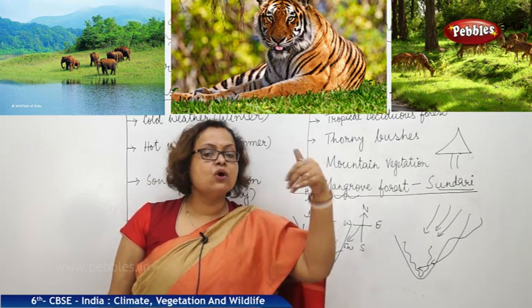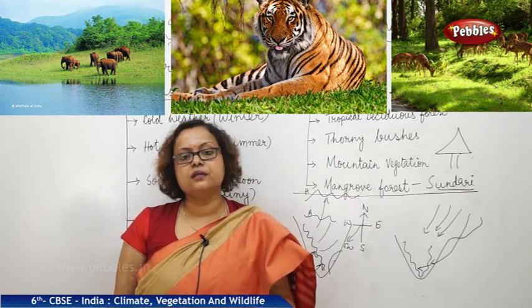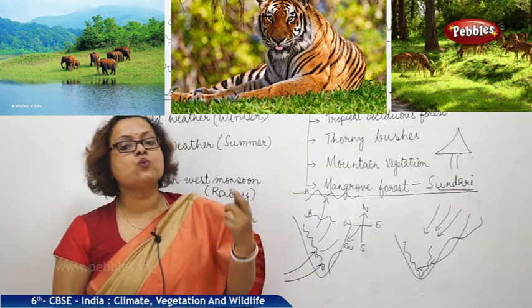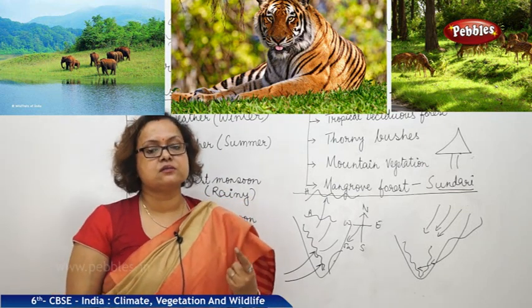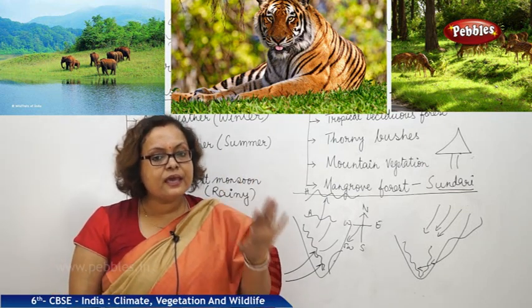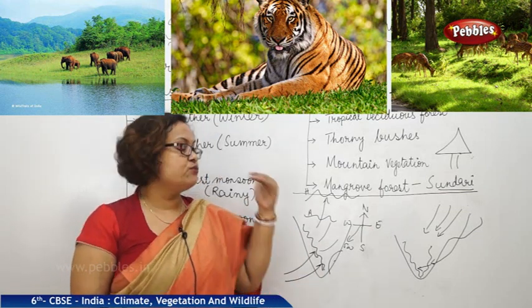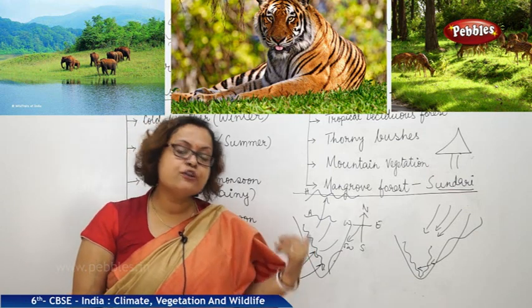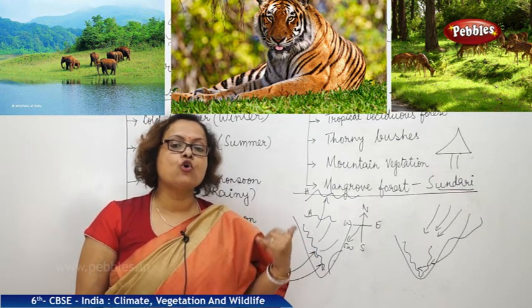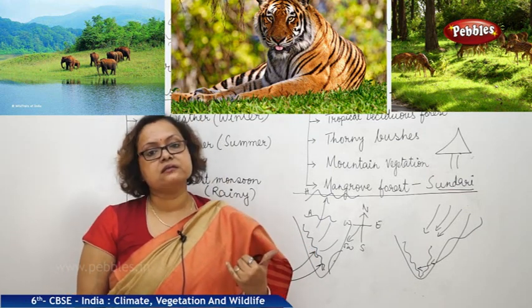In Assam, eastern part of India, it is famous for its one-horned rhinoceros. They are the homes for those animals. Next, if we are coming to the western side, Gir Forest is a home for Asiatic lions.